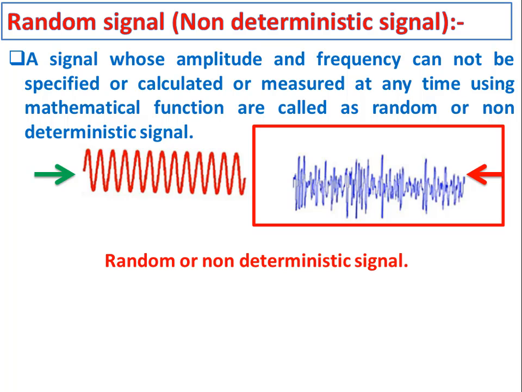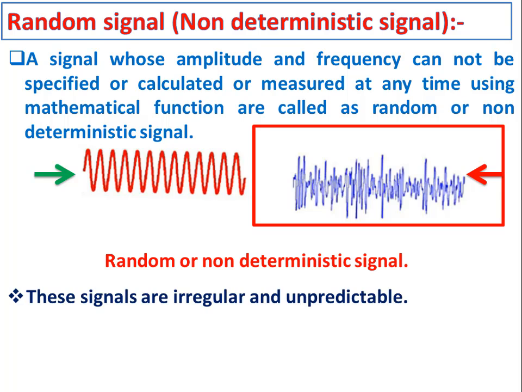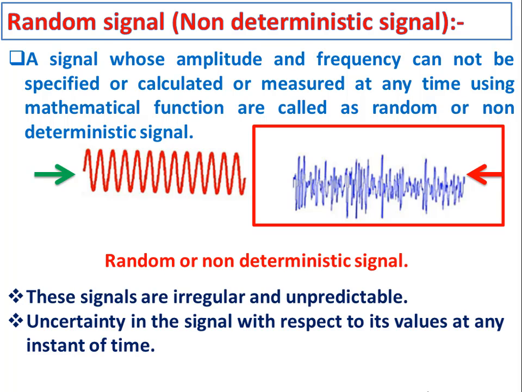Here one thing you can observe is that random or non-deterministic signals are irregular and unpredictable, and also there is uncertainty in the signal with respect to its value at any instant of time. Hence this signal is called as random signal. This is all about deterministic and random signal.